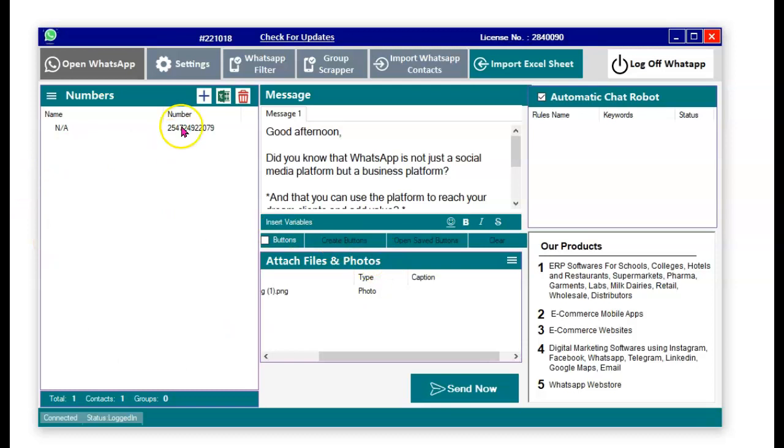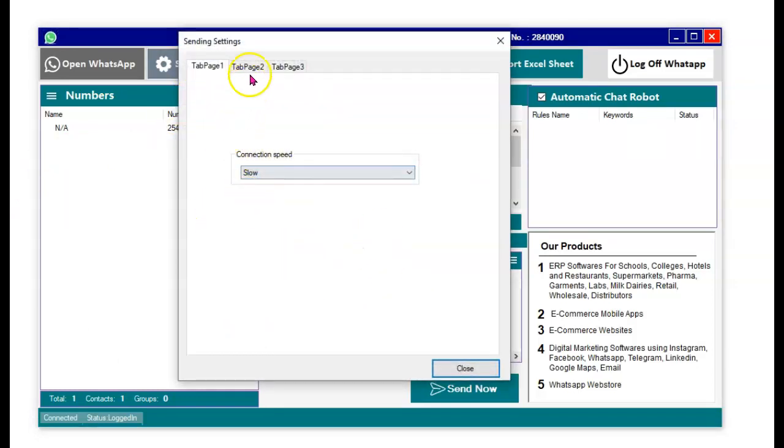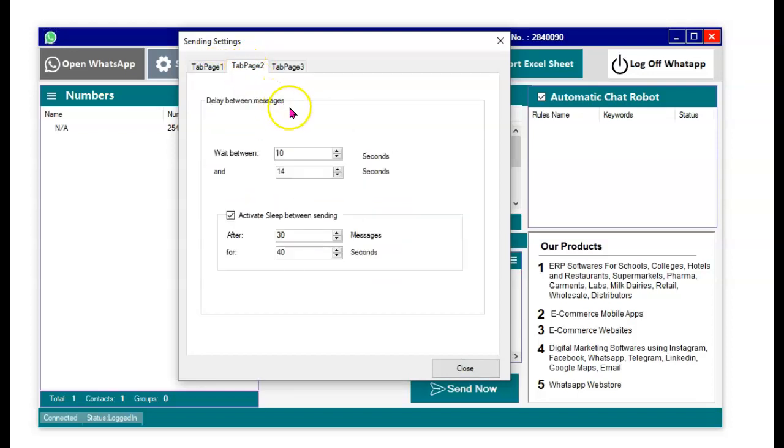The next thing you need to do is that here we regulate how the messages go. So here you make sure that you select the slow speed to make sure that you don't get banned.